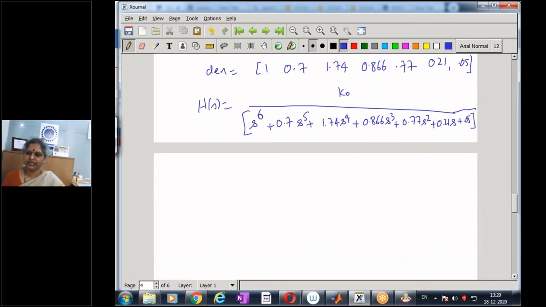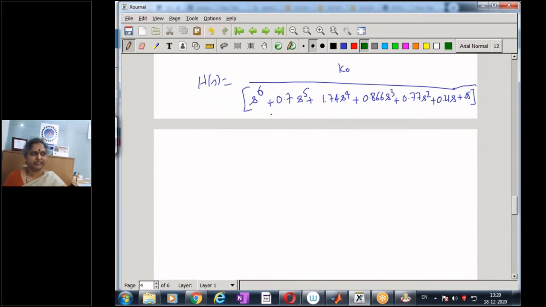So now let us change the specification slightly. So let us retain a few values, and let's just change some of them. So let us retain the passband ripple.